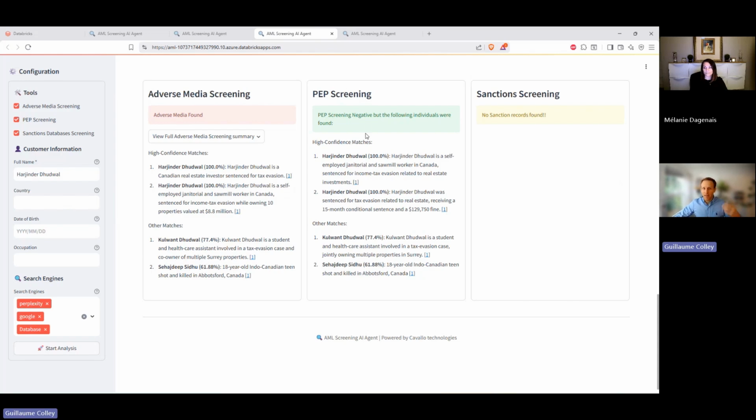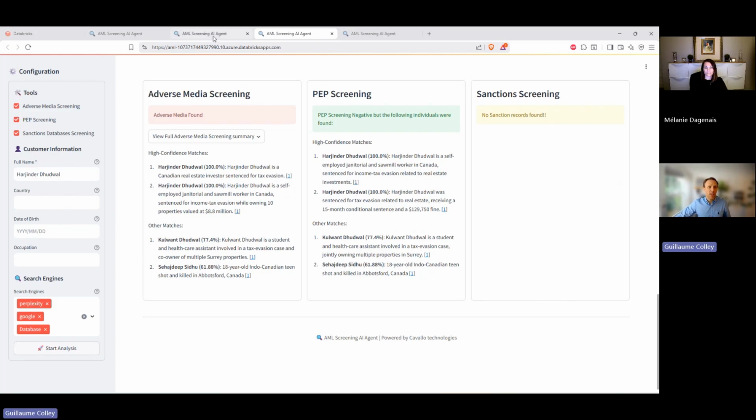PEP screening is the same idea. Here it's green because nothing indicated that the individual was a PEP. But we're still showing the matches that we found and the other results that are not matches. And then nothing in the sanction side because we didn't find any sanction.